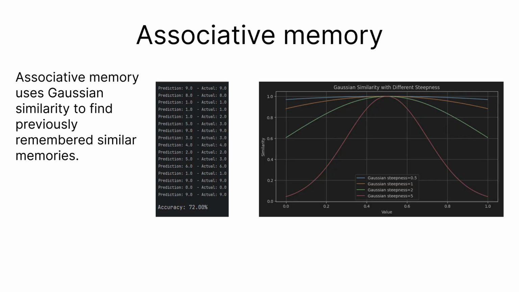My own experiments focus on associative memory. Instead of storing compressed information in weights or embeddings, I store individual memories directly. When new information arrives, it's compared against existing memories using similarity functions such as Gaussian similarity. If a matching memory is found, it becomes activated. I tested this approach on simple color memorization tasks and on handwritten digit recognition using the MNIST dataset. In the MNIST dataset experiment, the system achieved approximately 72% accuracy, significantly above the 10% expected from random guessing.